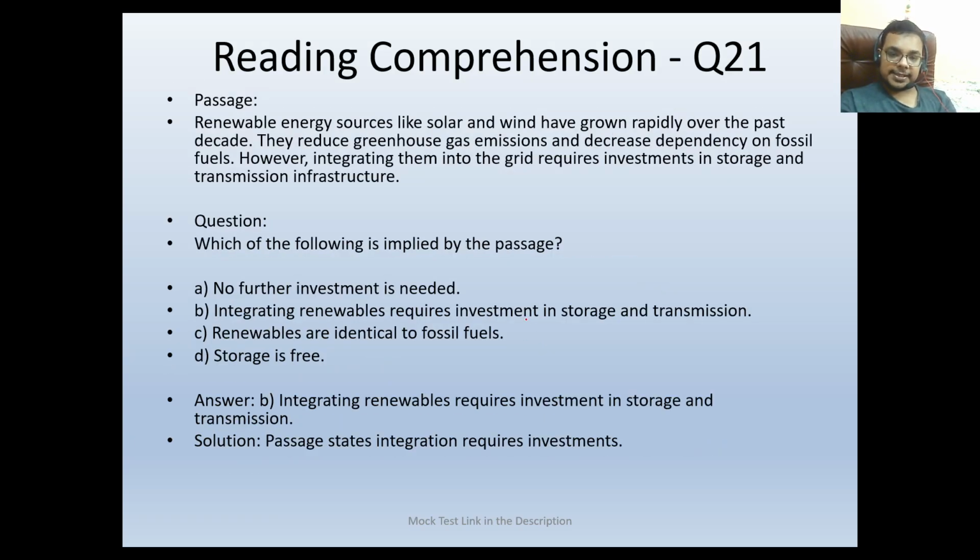Which of the following is implied by the passage? No further investment is needed. Integrating renewables requires investment in storage and transmission. They have mentioned this in the passage. Integrating them into the grid requires investment in storage and transmission infrastructure. Clearly they have mentioned it, so this option would be correct.